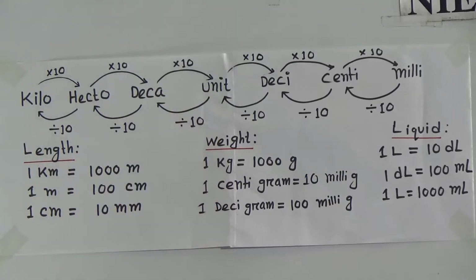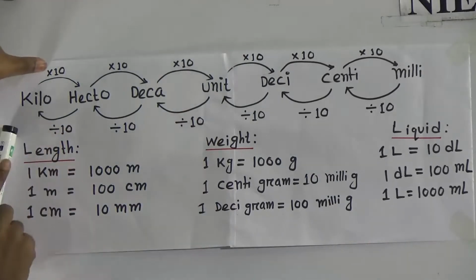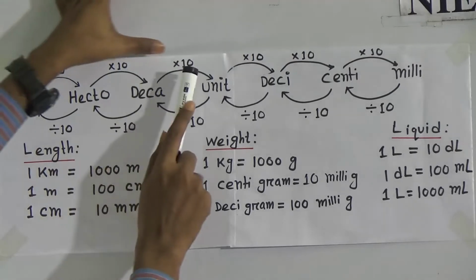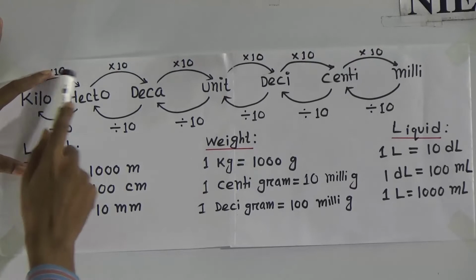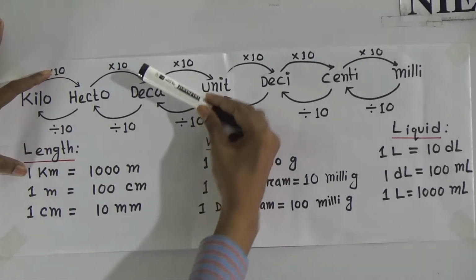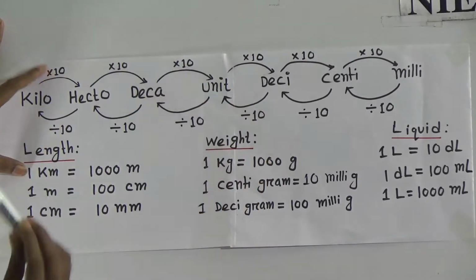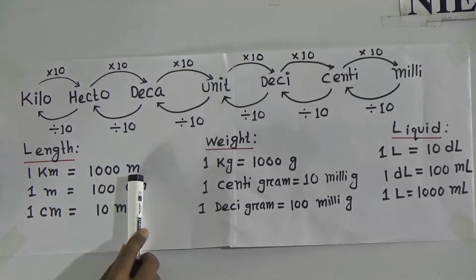Your answer will be, you see, 1 step, 2 steps, 3 steps. That means 1 kilometer equals 1 then how many zeros? 1, 2, 3. That means 1 kilometer equals 1000 meter.